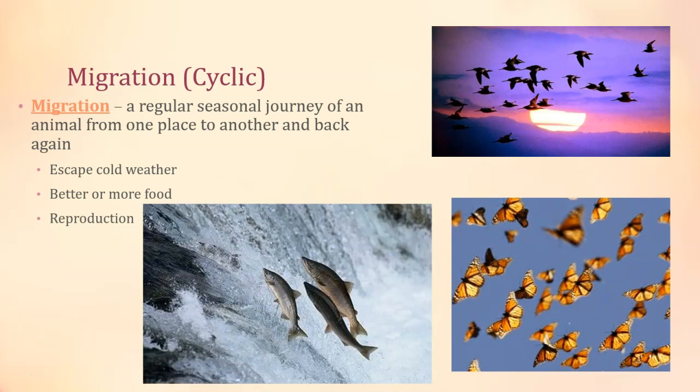For example, salmon spend their early lives in rivers and then they swim out to sea. They spend years living and growing to maturity, and then they swim upstream to travel back to where they first hatched from their eggs in order to reproduce there. This is a long, difficult journey, and many salmon are unable to reach their final destination. Not only do they have to swim upstream, but they literally have to jump up waterfalls to continue their journey.